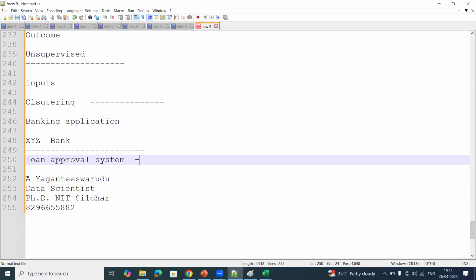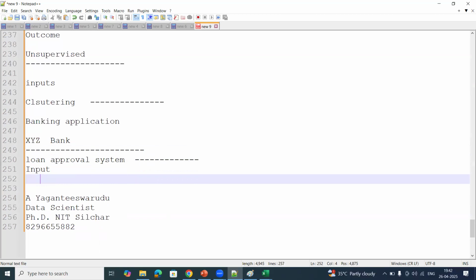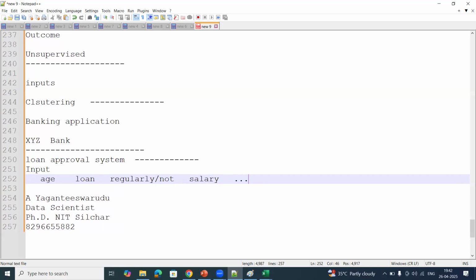In this loan approval system, what he is giving is only input variables: only input features like the age of the customer, how much loan they have taken, whether they are paying regularly or not, and the salary of the customer who took the loan.